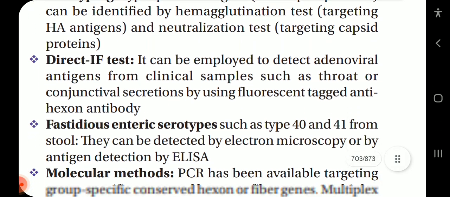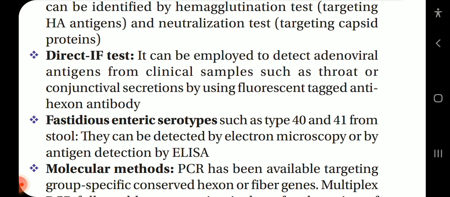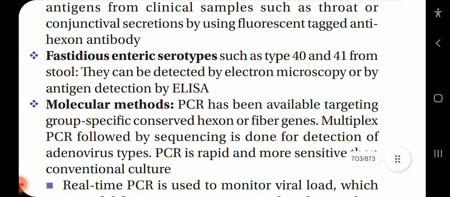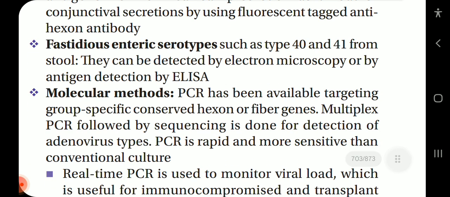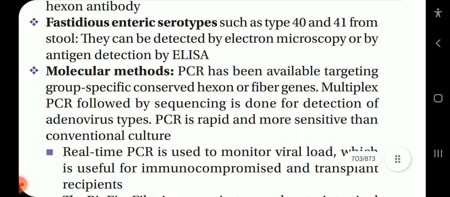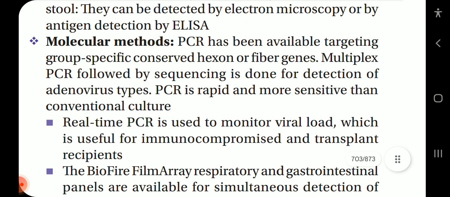Direct immunofluorescence test can be employed to detect adenoviral antigens from clinical samples such as throat or conjunctival secretions by using fluorescent tagged anti-hexon antibody. Fastidious enteric serotypes such as types 40 and 41 are seen in stool. They can be detected by electron microscopy or by antigen detection by ELISA.